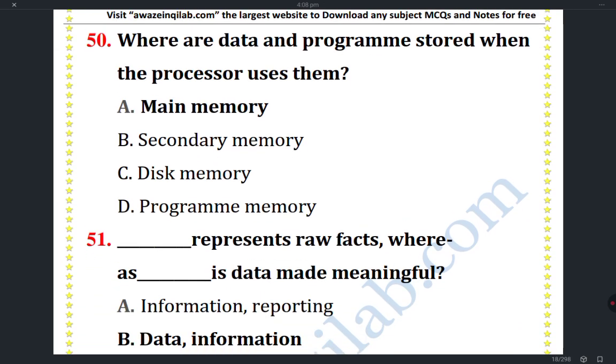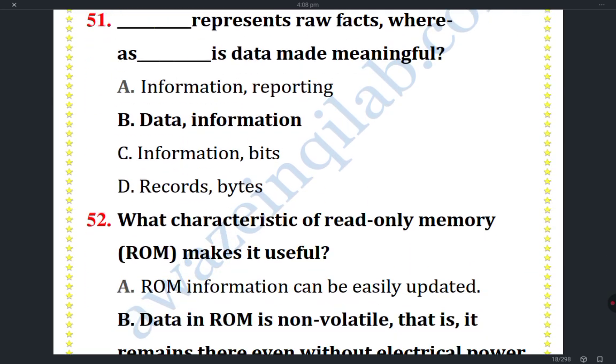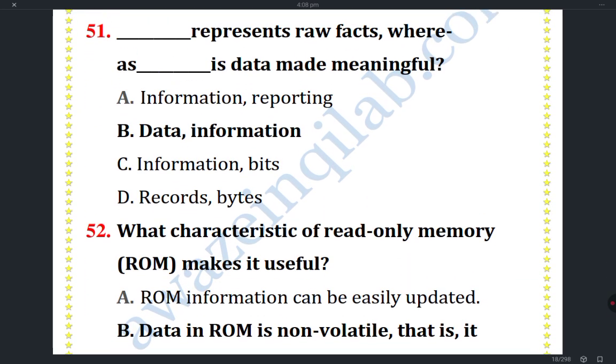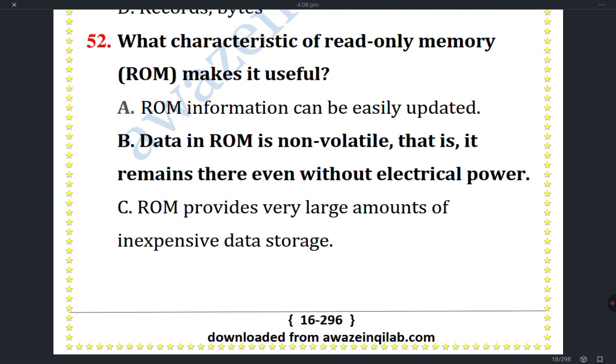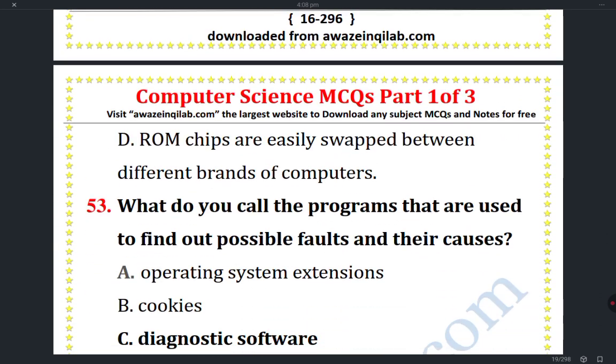Where are the data and programs stored when the processor uses the main memory? Data represents raw facts, whereas information is data made meaningful. What characteristic of read only memory, ROM, makes it useful? Data in ROM is non-volatile, that is, it remains there even without electrical power.